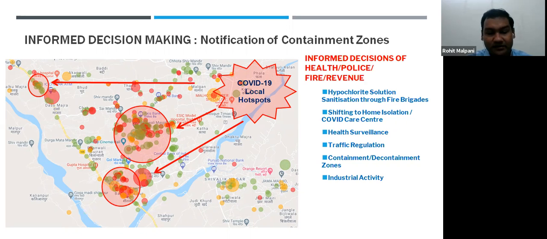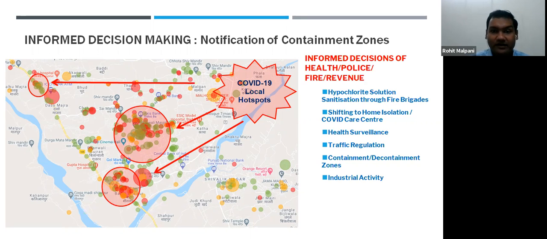So with these clusters, which were available for us on Google Data Studio, we have been recommending to our revenue authorities how COVID is spreading and how we should declare containment zones. Because initially, when the administration was recommending containment zones, there was a lot of resistance from industries, especially the MNCs and big industries. They were saying that there is no COVID here, there are no cases here, and you are asking us to shut down our industries, and this is not the way it should be done.